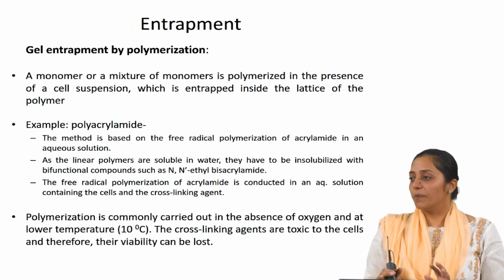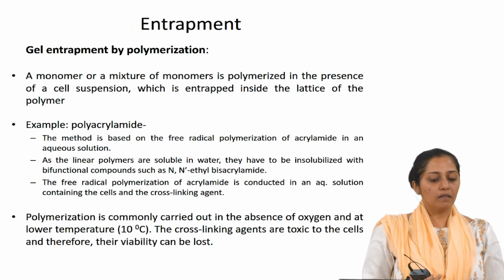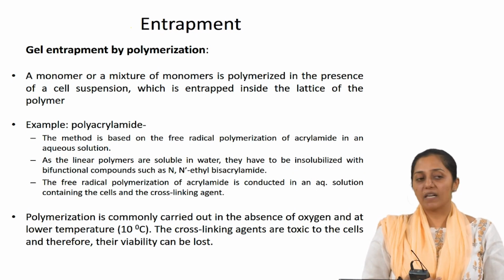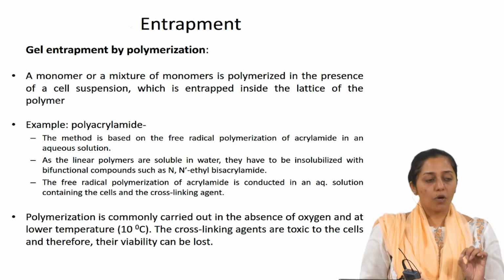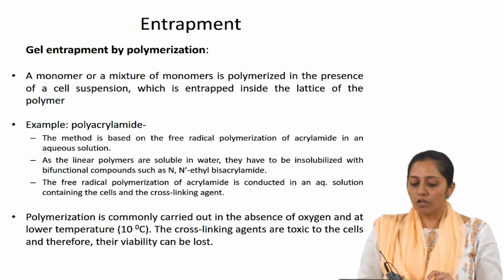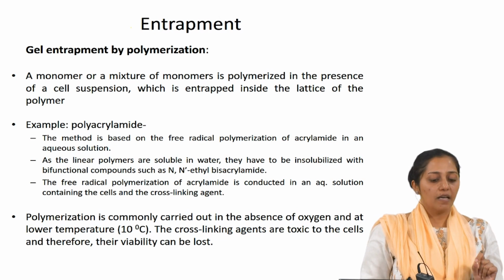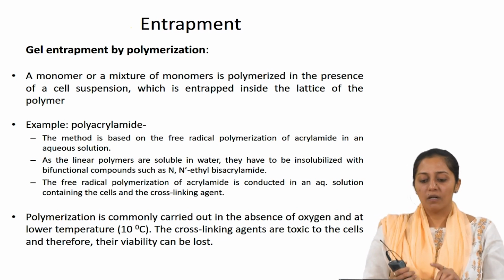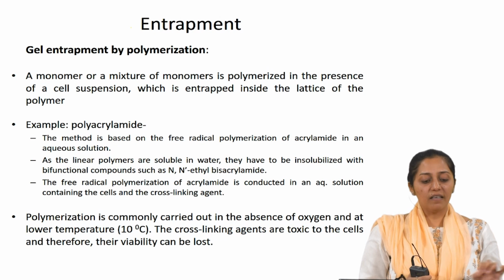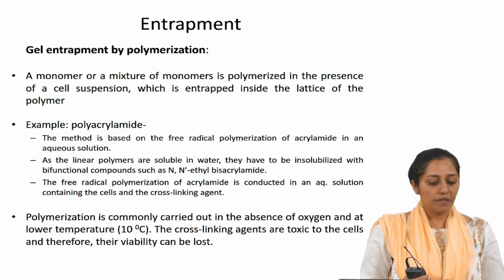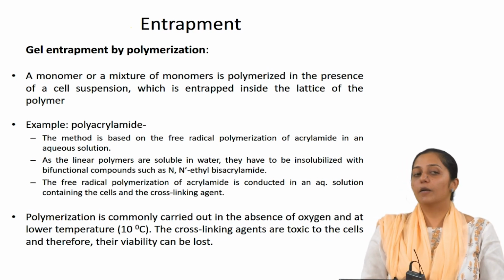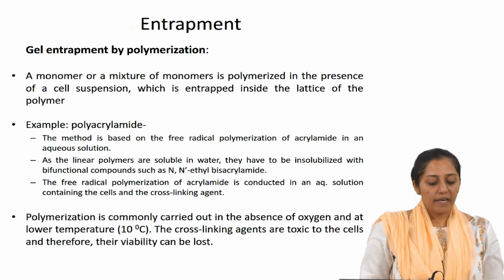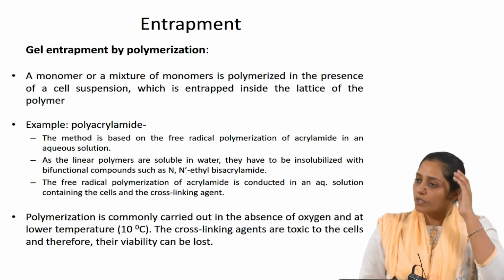So, what are the different ways in which entrapment can be done? Gel entrapment by polymerization. A monomer or a mixture of monomers is polymerized in the presence of cell suspension, which is entrapped inside the lattice of the polymer. Example, polyacrylamide gels. Everybody knows what polyacrylamide is.